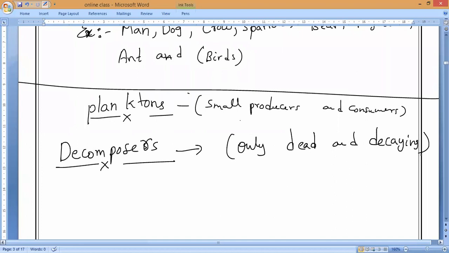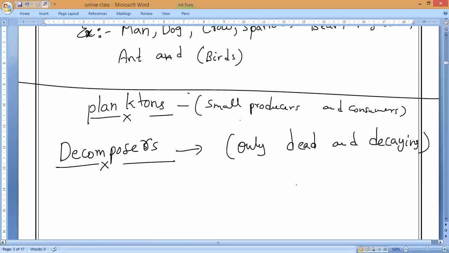Those living organisms which are incapable of producing their own food, and which live on dead and decaying plants and animals, are called decomposers. That is the main thing you have to remember. So they only depend on whom, guys?